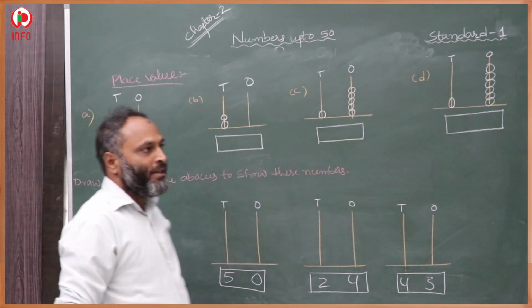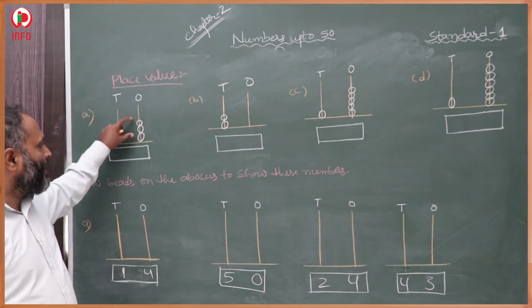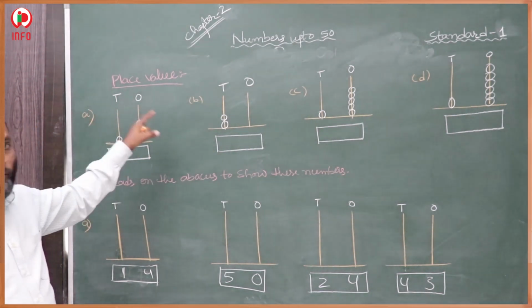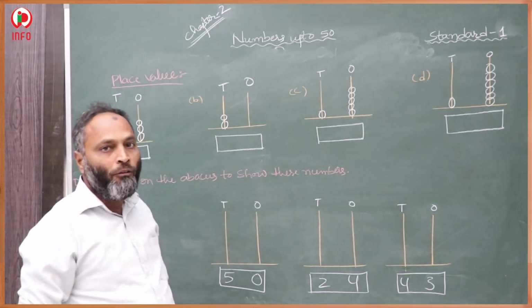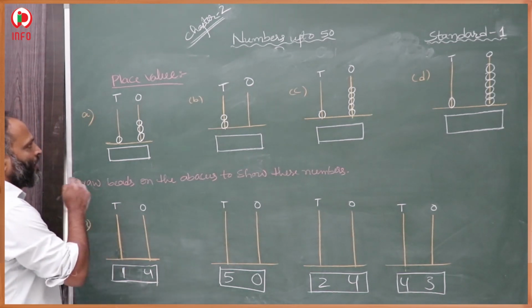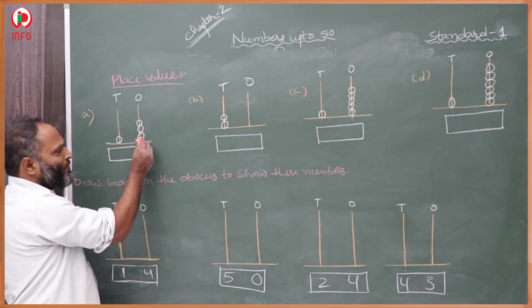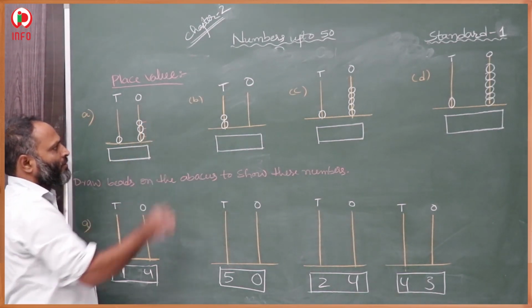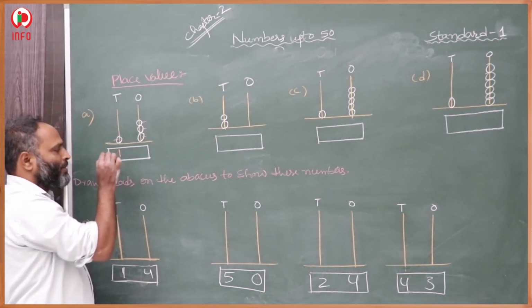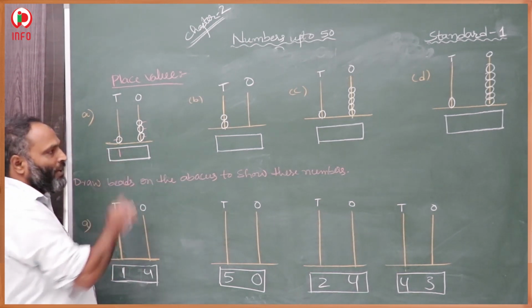The number of beads is drawn on the ones place and tens place. According to this, we have to find the number, which number it is. In the first one, in ones place, how many beads were there? 1, 2, 3. In the tens place, 1 bead is there. It means in ones place 3, tens place 1 will come.